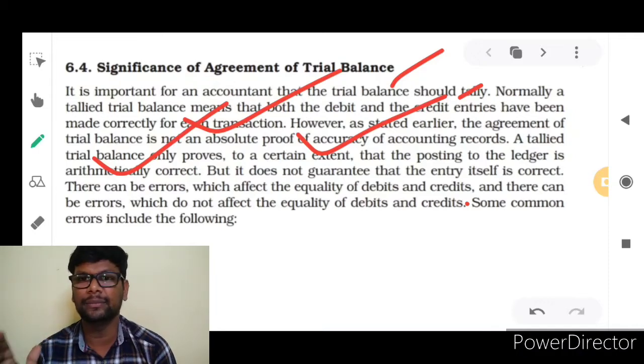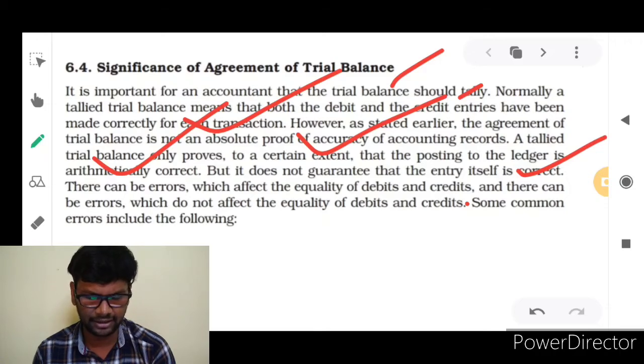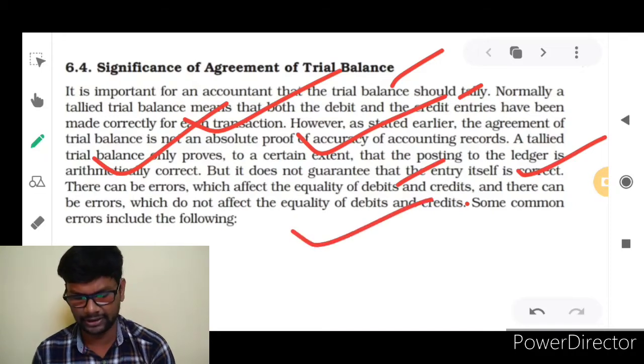So the ledger balances are posted perfectly into the trial balance. That is what we can come to know with the help of the trial balance's tallied amount, isn't it? But it does not guarantee that the entry itself is correct. It does not guarantee it. There can be errors which affect the equality of debits and credits, and there can be errors which do not affect the equality of debits and credits.